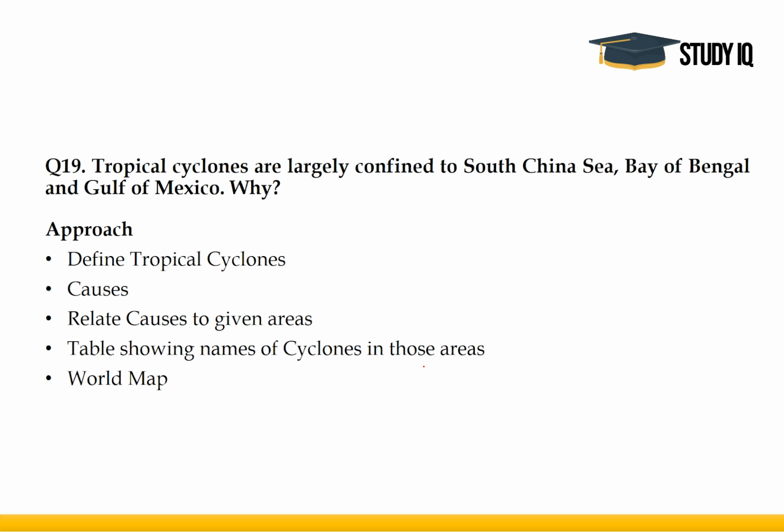Again, this is a question on climatology. Tropical cyclones are largely confined to South China Sea, Bay of Bengal, and Gulf of Mexico. Why? This is a very straightforward question. You didn't have to do much. In comparison to the 2013 question, where a very technical question was asked as to the naming of tropical cyclones, this question is relatively straightforward, asking only about the territorial extent of tropical cyclones.